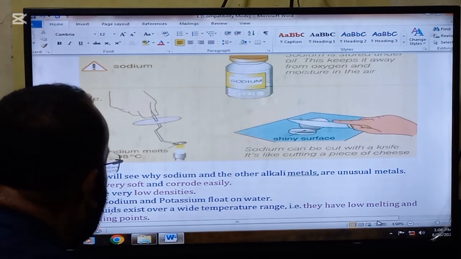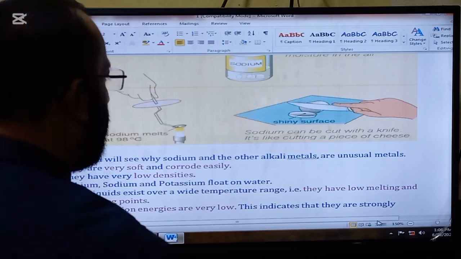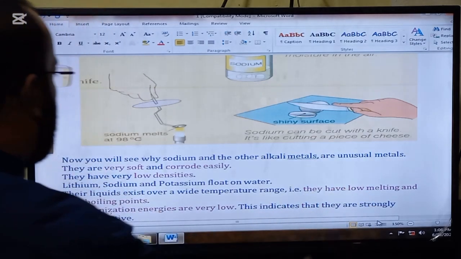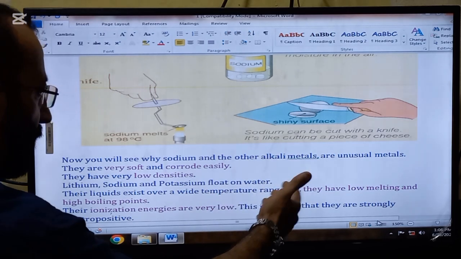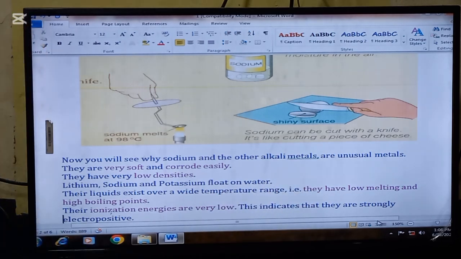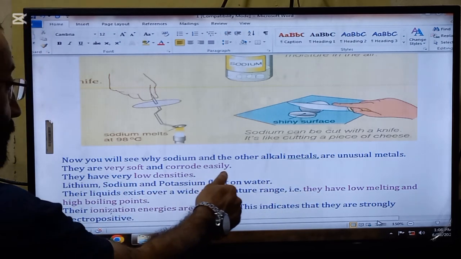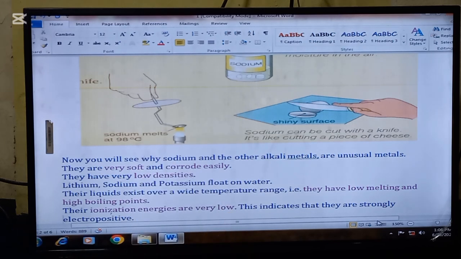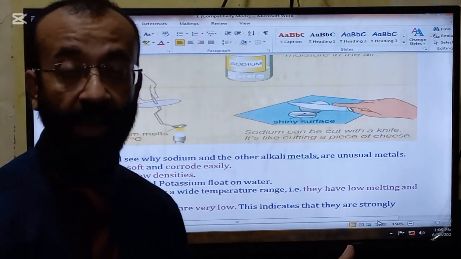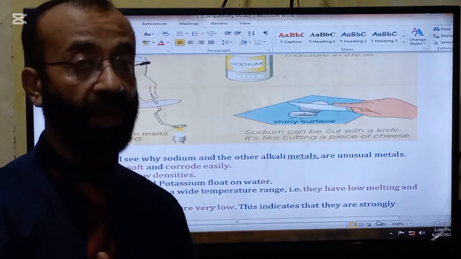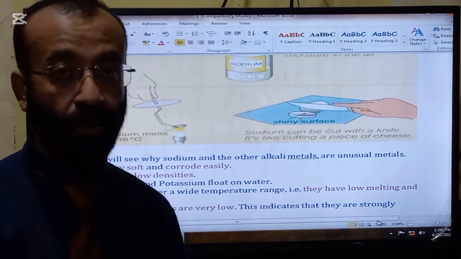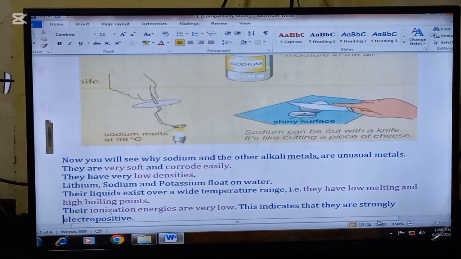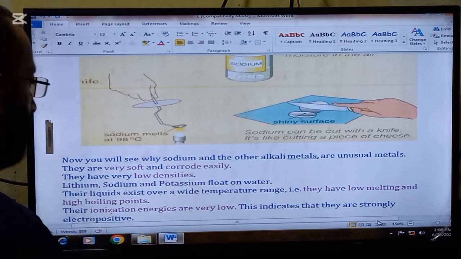Now you will see why sodium and the other alkali metals are unusual metals. So here are some reasons. They are very soft and corrode easily. This is the first reason. This question normally comes in the paper. You have to give 3-4 reasons why group 1 metals are unusual metals. So number 1 reason is they are very soft and corrode easily.